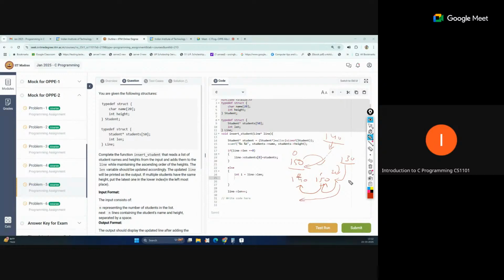So we will start from the last index where we are inserting, and we will continue the comparison till the 0th index. That is the insertion sort, and we will repeat that part. So I'm removing this and writing the code.